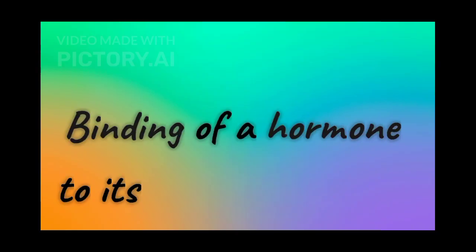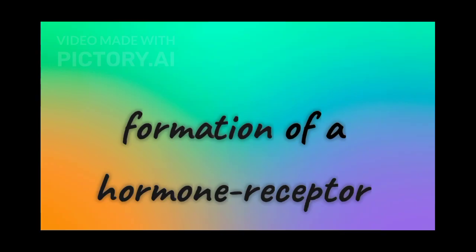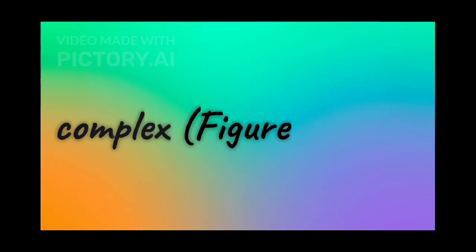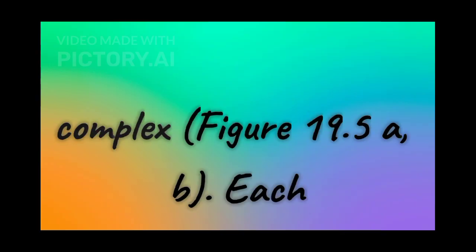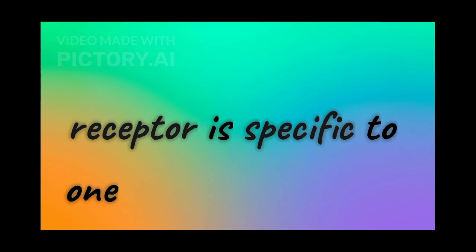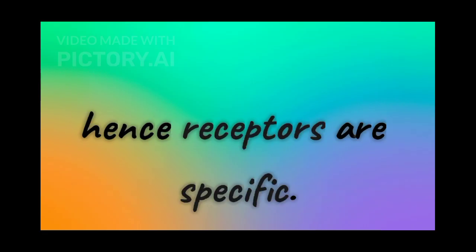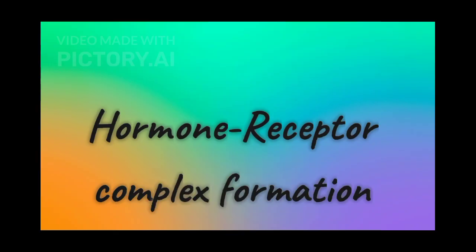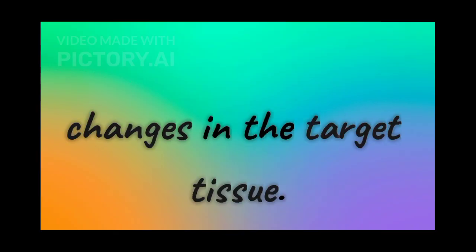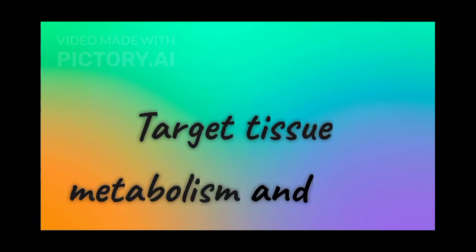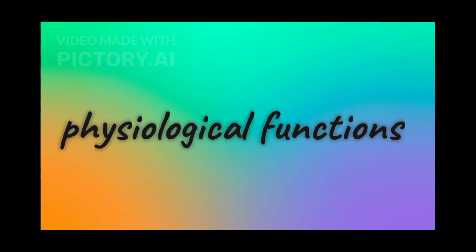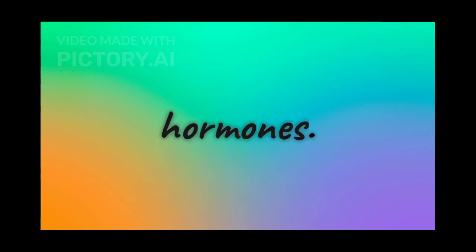Binding of a hormone to its receptor leads to the formation of a hormone-receptor complex, figure 19.5a, b. Each receptor is specific to one hormone only, and hence receptors are specific. Hormone-receptor complex formation leads to certain biochemical changes in the target tissue. Target tissue metabolism and hence physiological functions are regulated by hormones.